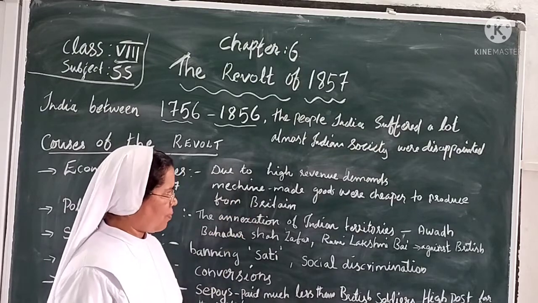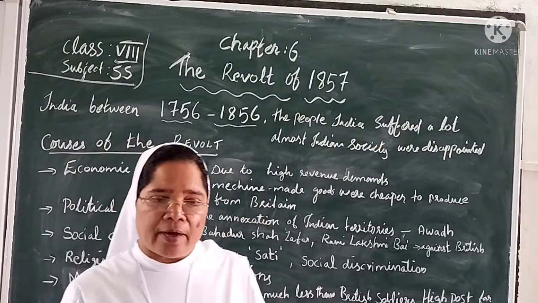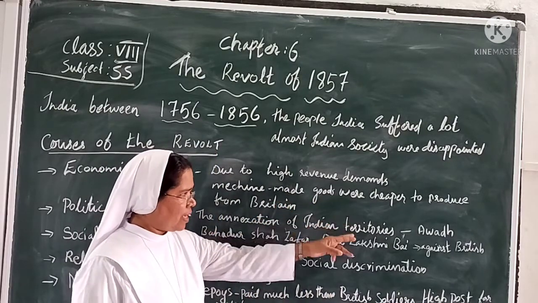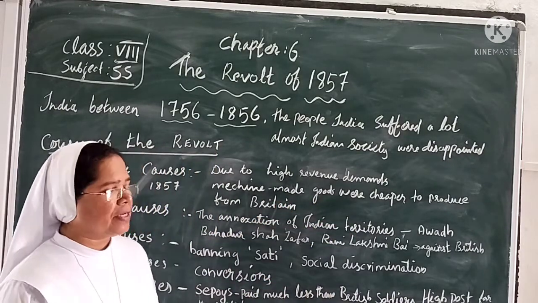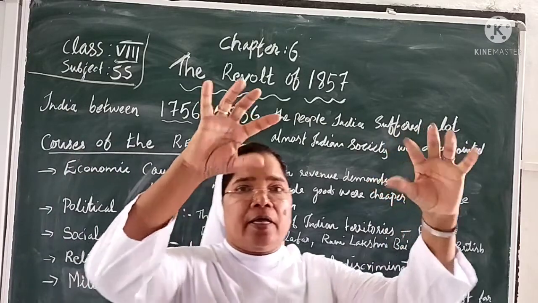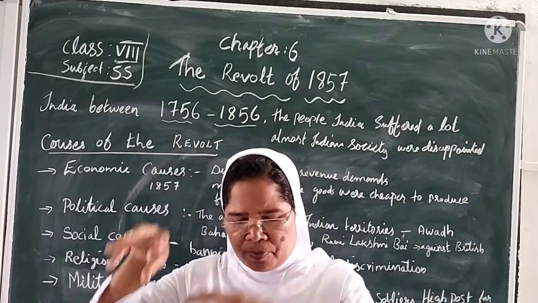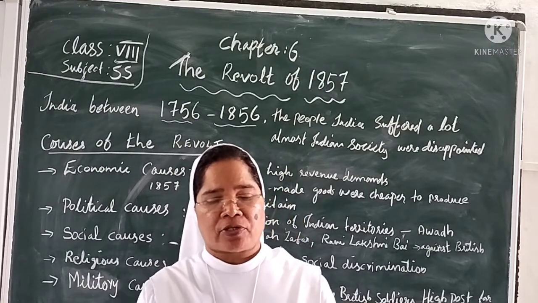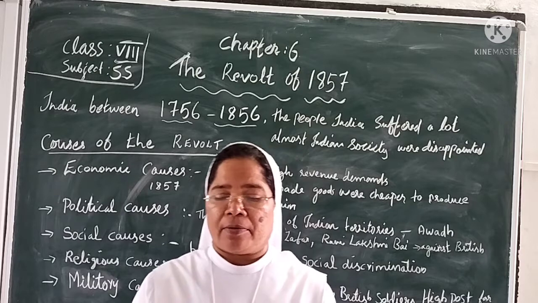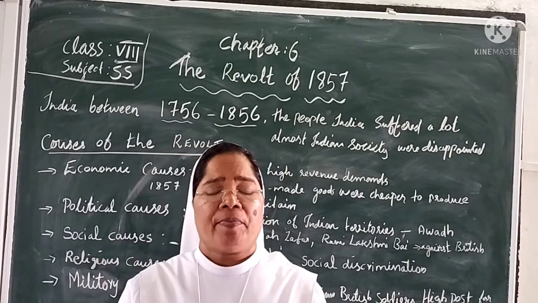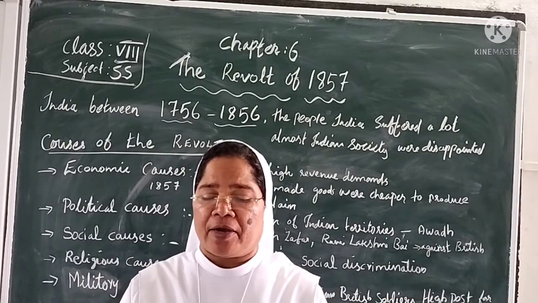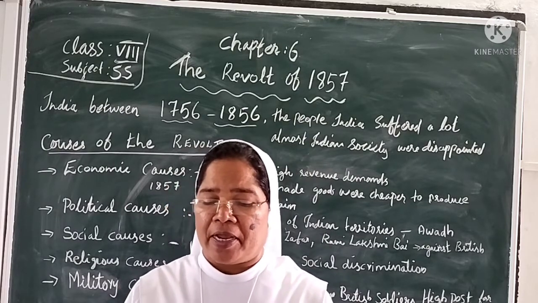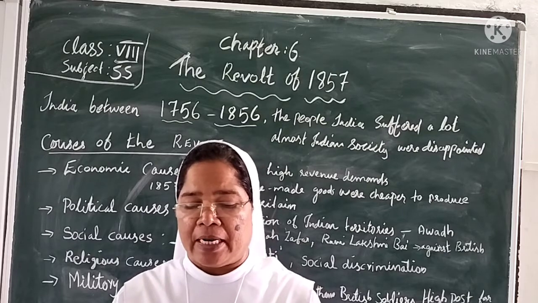And the second one is machine-made goods were cheaper to produce in Britain. They were imported duty-free into India. That's why people would buy the cheaper supply. So this was also an economic problem. Most of the families starved, even when the crops failed, and borrowed money from the money lender.